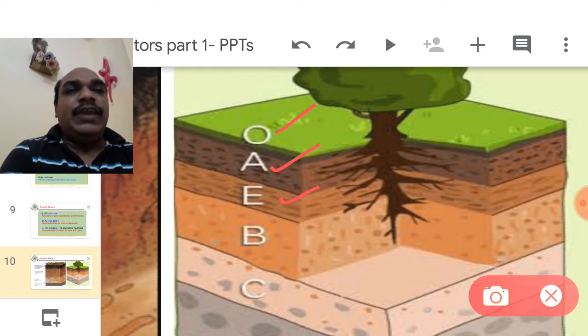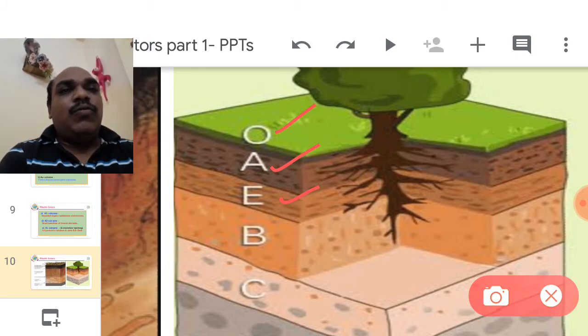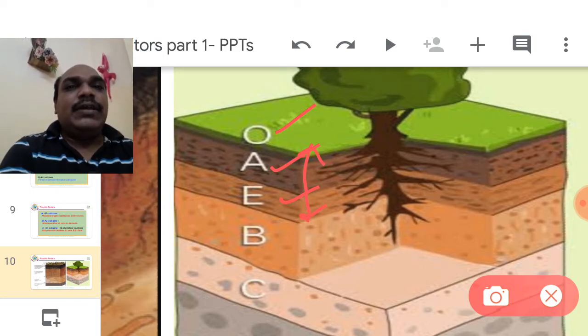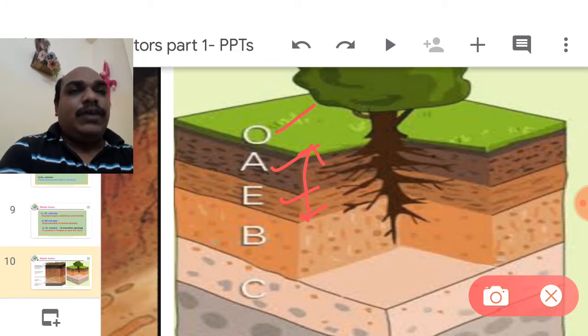E zone, eluviation, is also part of the A. Bottom of the A layer is called eluviation or leaching zone. From O to E, it is the A zone. It contains more living organisms, so it is favorable to the plants, crops and forest.